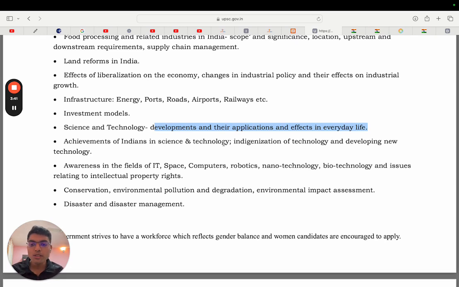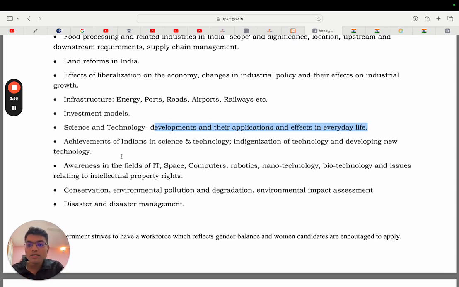For this, you need to keep a tab on current affairs, on what is going on. That comes into the newspapers, and into the magazine that you read for civil services, any one magazine that you read. You can track it through that, and you should have a clear understanding. If you don't know it, Google it.